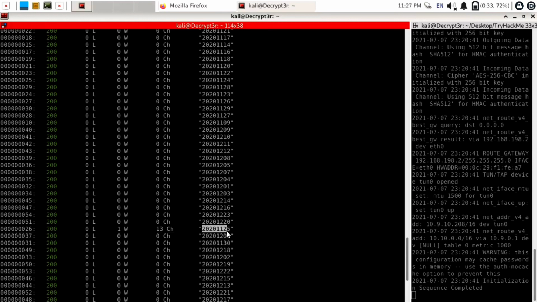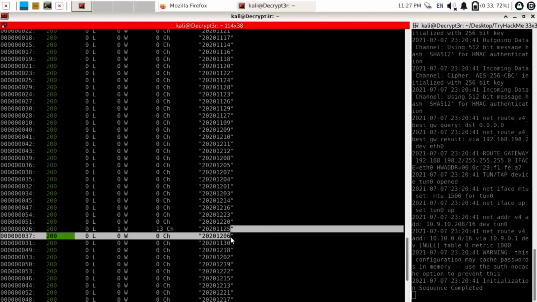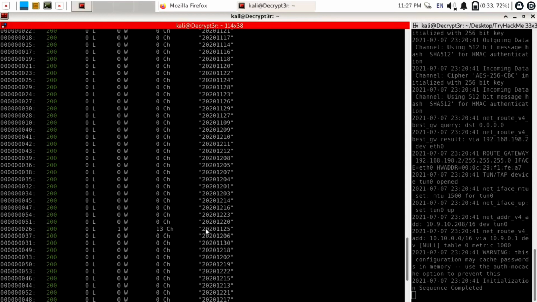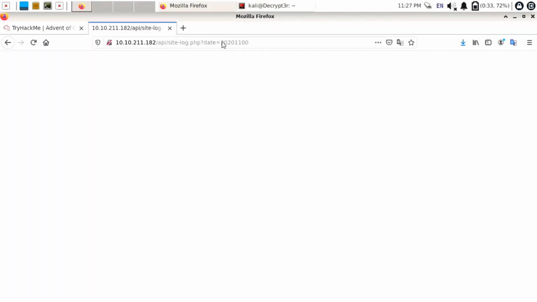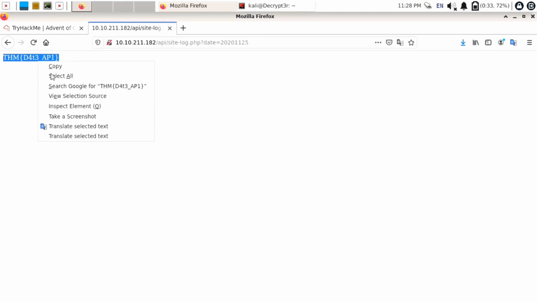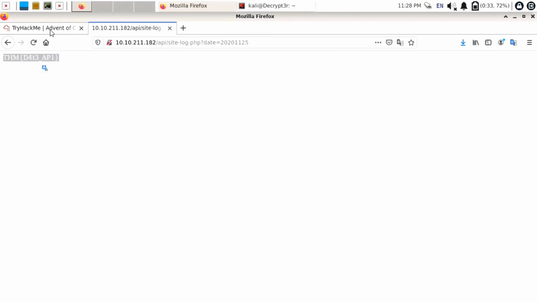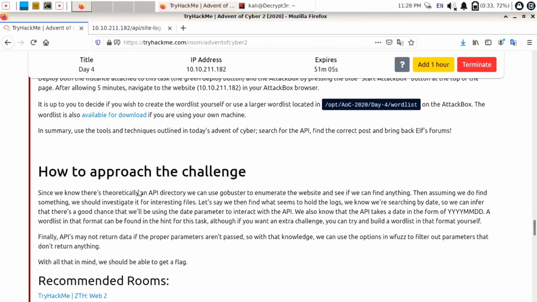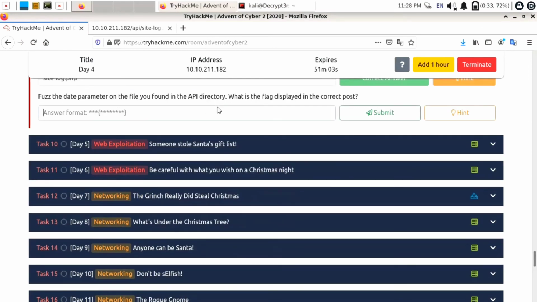I will just copy this payload, 2020-11-25, right click on that and copy this. Open Firefox and just paste it here, and we successfully found our flag. You can just copy this flag by triple clicking on it, copy it with Ctrl+C, open TryHackMe and paste it into the answer format. Just scroll down below, paste it in the answer format, and click on submit.